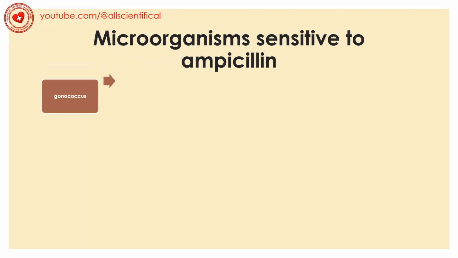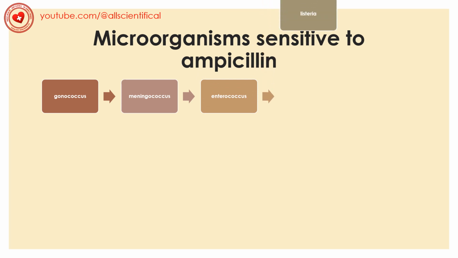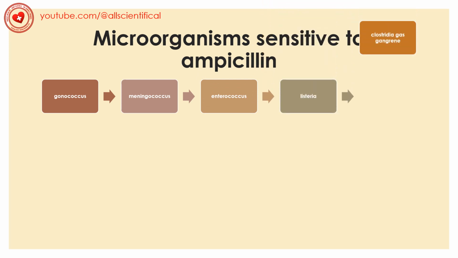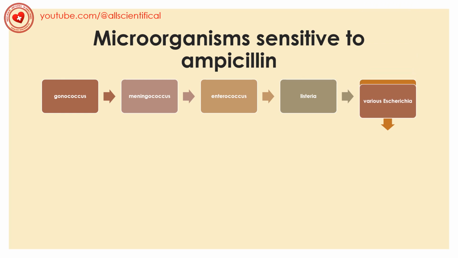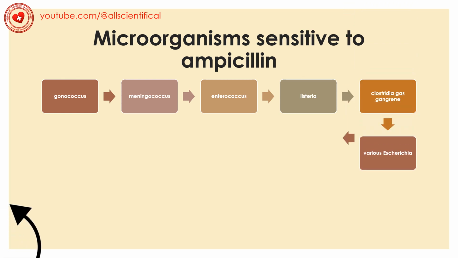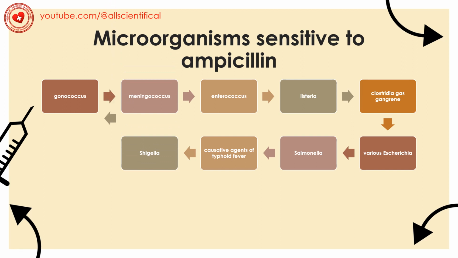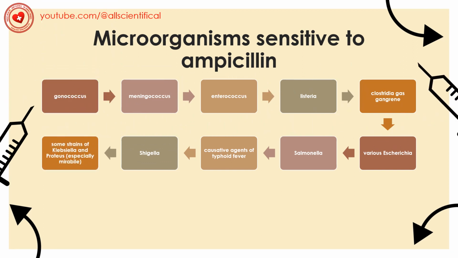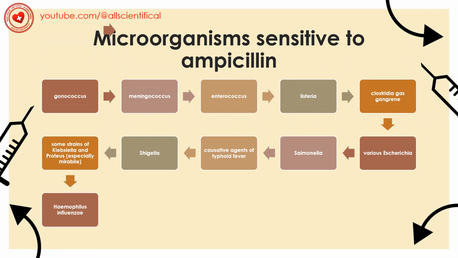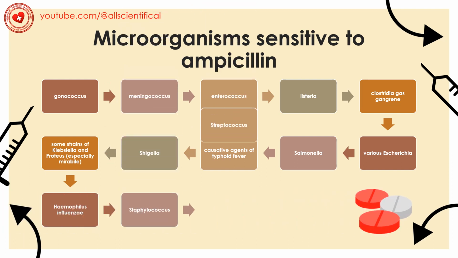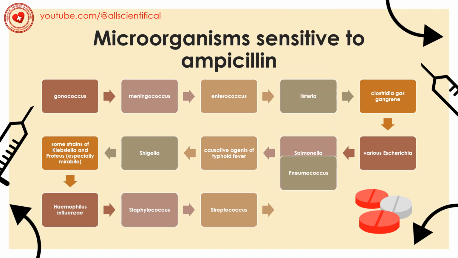Microorganisms sensitive to ampicillin: Gonococcus, Meningococcus, Enterococcus, the latter more sensitive than to benzylpenicillin; Listeria, gas gangrene Clostridia, more than to penicillin; various Escherichia, Salmonella, the pathogen of typhoid fever, Shigella, some strains of Klebsiella and Proteus, Haemophilus influenzae. And of course, Staphylococcus and Streptococcus and Pneumococcus.